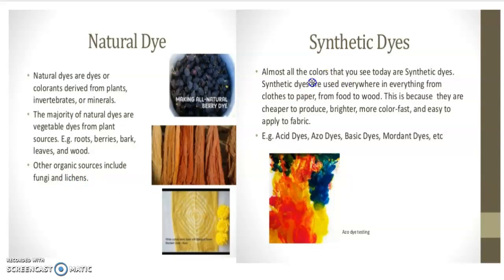In synthetic dyes, almost all colors that you use in our daily life are synthetic dyes. Synthetic dyes are used everywhere in everything, from cloths to paper, from wood to food. This is because they are cheaper to produce, brighter in color, more color fast. We can get so many shades of colors and they are easy to apply on fabric. For example, acid dyes, azo dyes, basic dyes, modern dyes, etc. These are the types of dyes.